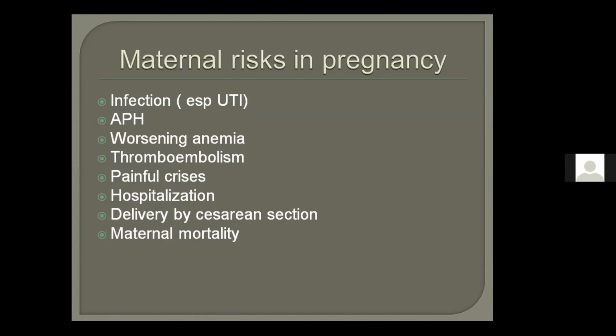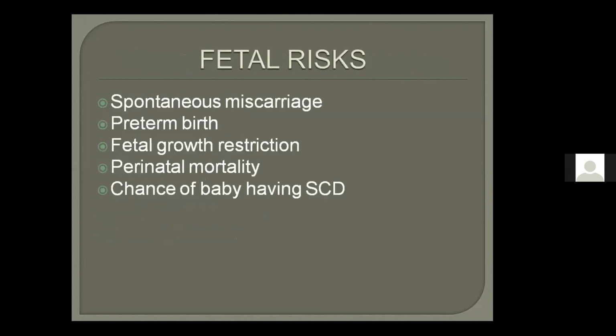Infection, APH lead to anemia, anemia leads to thromboembolism, thromboembolism is very painful, it causes painful crisis which leads to increased hospitalization, and the other two factors present in every high risk pregnancy are delivery by cesarean section and maternal mortality.